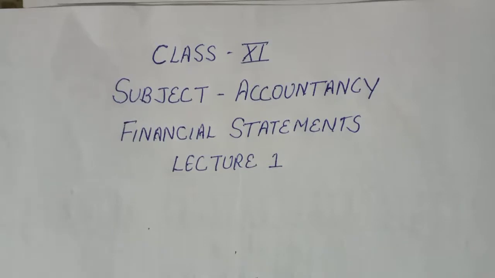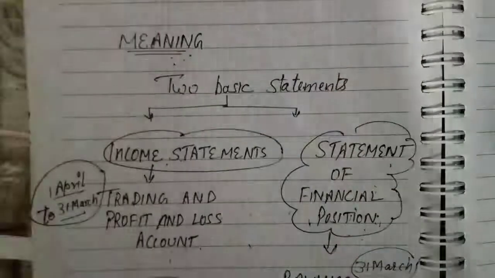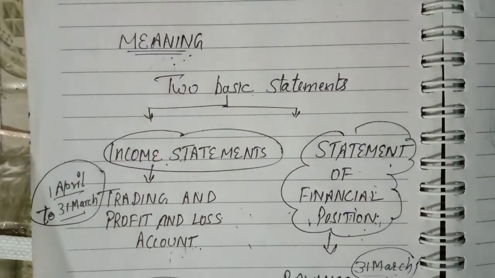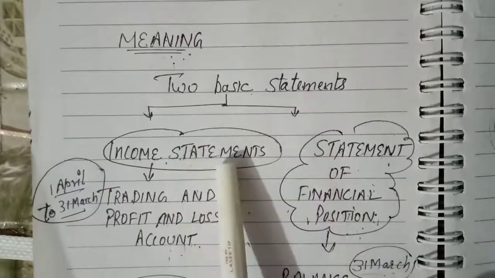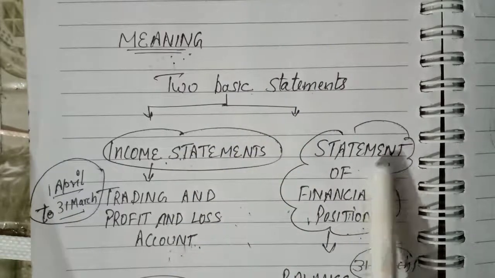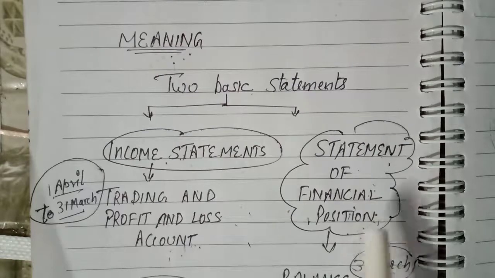Let's start with the meaning of financial statement. Financial statement refers to such statements which report the profitability and the financial position of the business at the end of accounting period. The term financial statement includes at least two basic statements, that is income statement and statement of financial position.